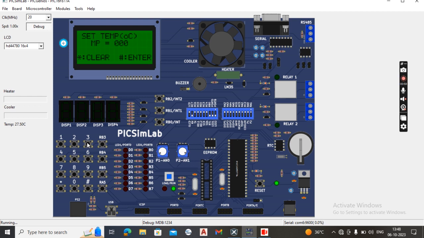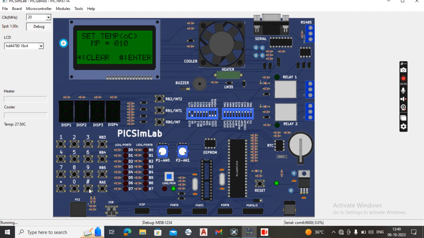In this, it shows one is set temperature and another one is set time. First of all, for preheating, we can set the temperature in degrees Celsius. After the preheating, we can set the time for the microwave oven processing. First of all, I will give the temperature like 10 degrees.